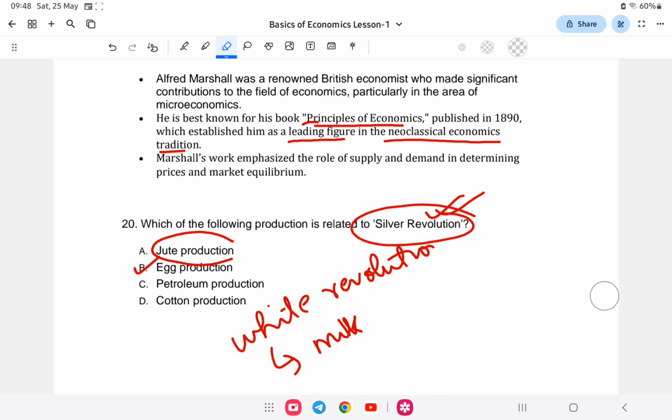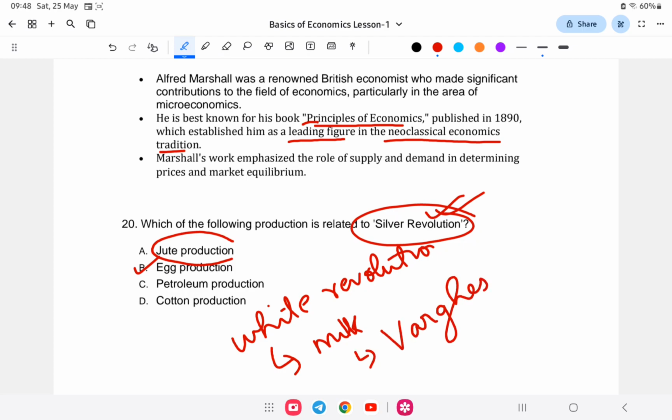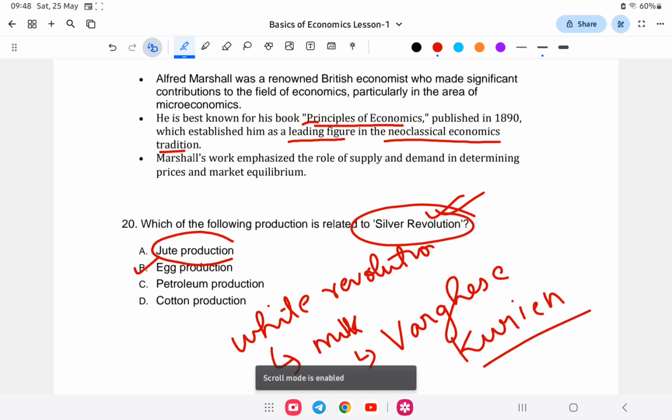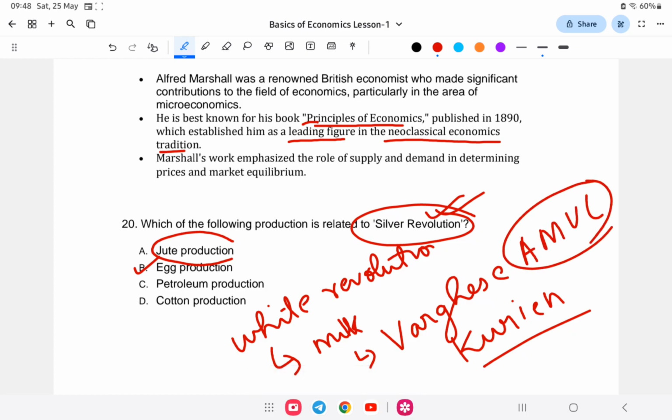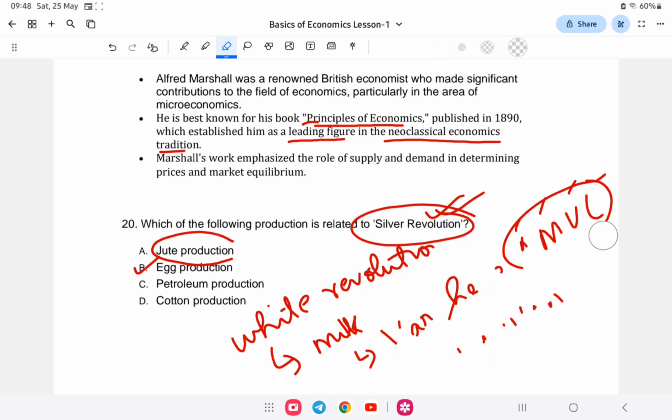The mastermind of the green revolution was MS Swaminathan, and in the milk revolution it was Mr. Varghese Kurian. Basically he led to the introduction of a very important organization known as Amul. Amul stands for Anand Milk United Limited, a cooperative society for production of milk and development of milk powder. So it was the white revolution.